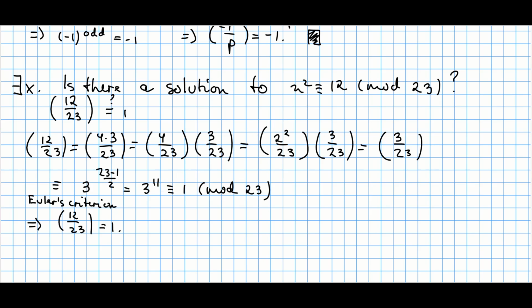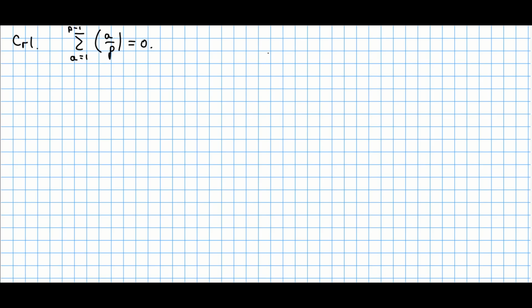Here's one fascinating corollary that can be explained without writing a proof. That is, if you sum up all Legendre symbols where you run from 1 to p minus 1, you get that this is equal to 0.